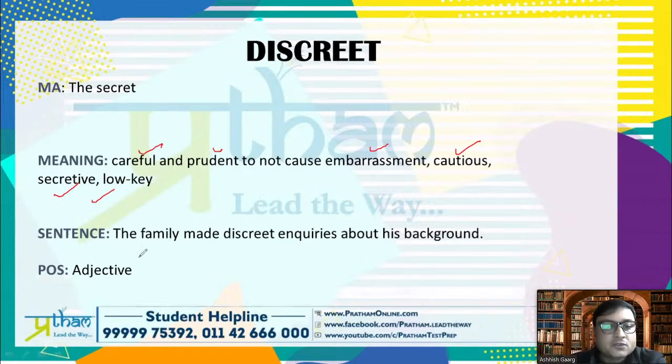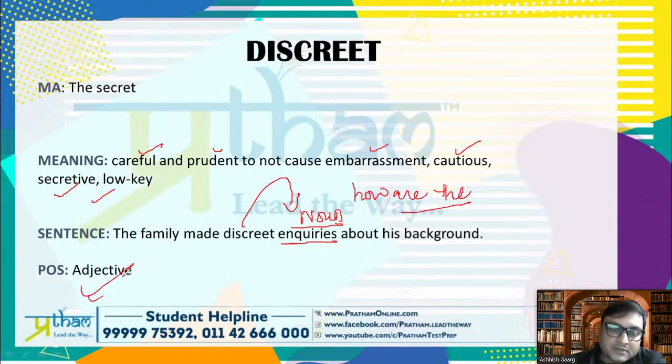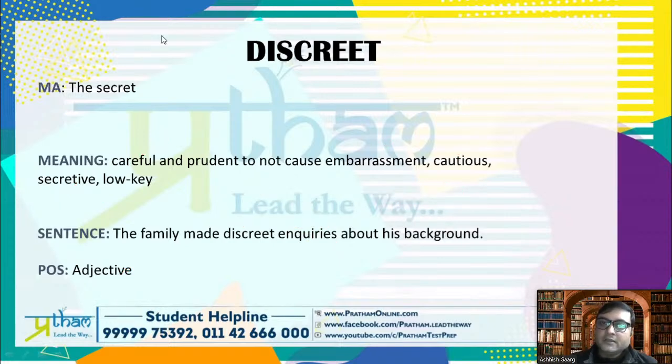Very good. So the family made discreet inquiries about his background. So inquiries, we are saying noun. We are saying how are the inquiries? So therefore, part of speech is an adjective. Okay, that's called discreet. Next one.